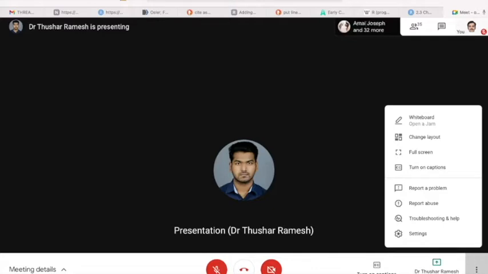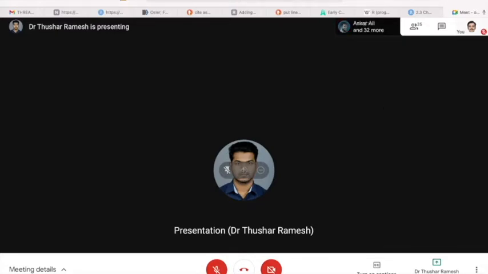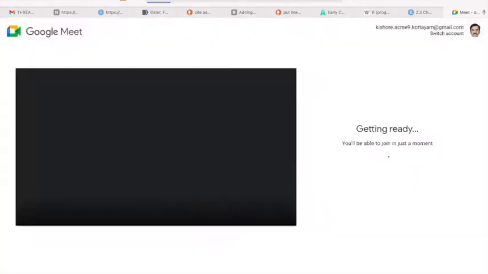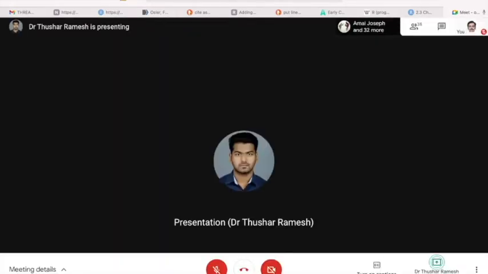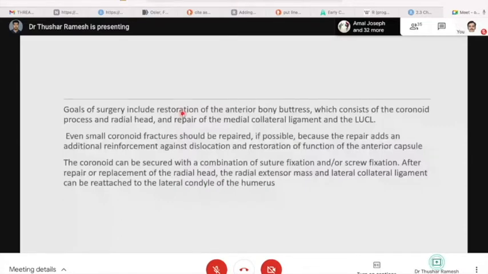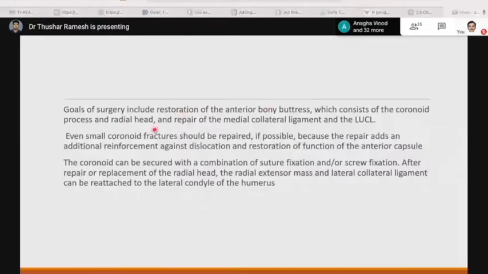Here we can see the radial head fracture, the coronoid process fracture, and the posterior dislocation. This is the radiograph showing a radial head fracture and a posterior dislocation. Treatment includes fixation or replacement of the radial head, fixation of the anterior bony buttress, which consists of the coronoid process, and repair of the medial collateral ligament and the lateral ulnar collateral ligament.